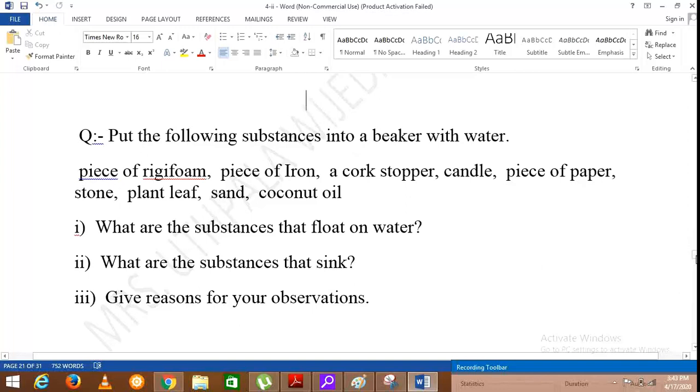So the reason is the substances that float on water have a lower density than the density of water. Substances that sink in water have higher densities than that of water. For example, sand has a higher density than water, therefore it will sink in water. Piece of paper has a lesser density than water, therefore piece of paper will float on water.